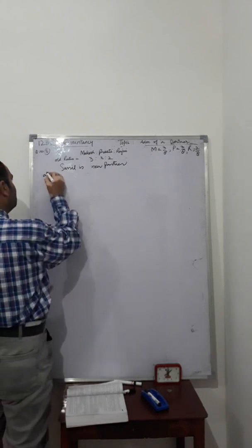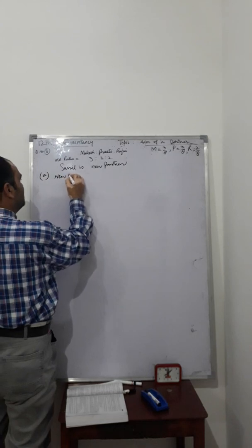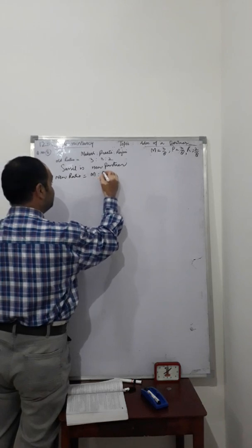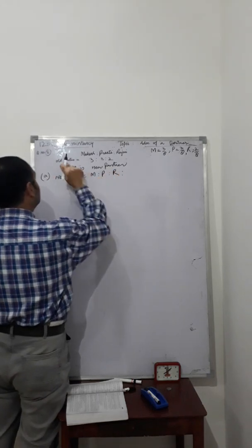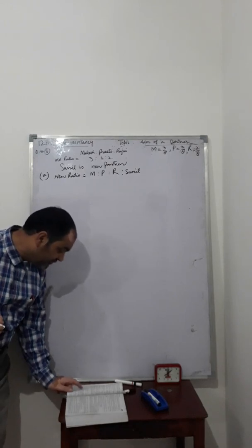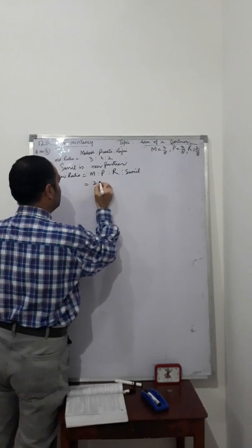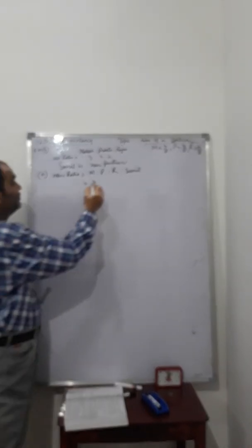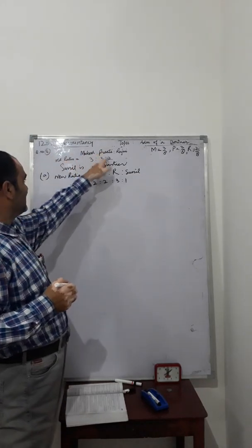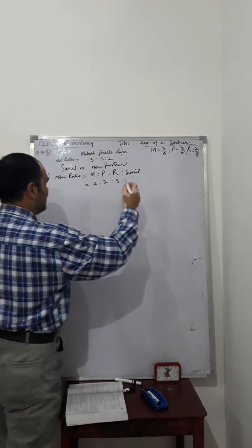In case A, new ratio is Mukesh : Preeti : Rajni : Sunil, which is given here as 2:2:3:1. Here Mukesh, Preeti, Rajni and Sunil can have different shares.